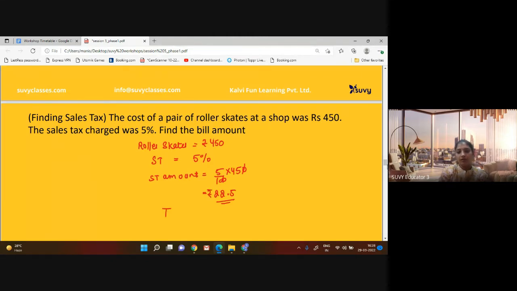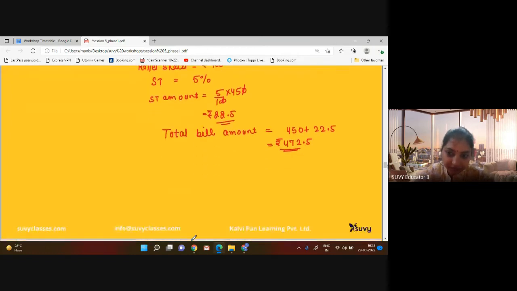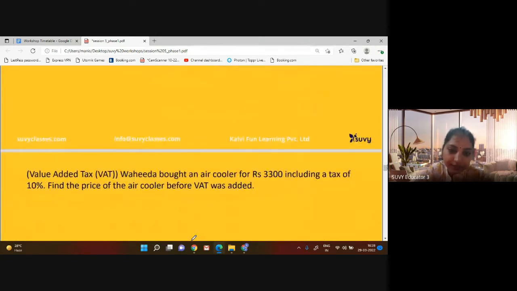So the total bill amount will be 450 plus 22.5, that means 472.5 rupees. This will be the answer to this question. Clear? Any doubt? Any confusion? Great. Fine. So see next.